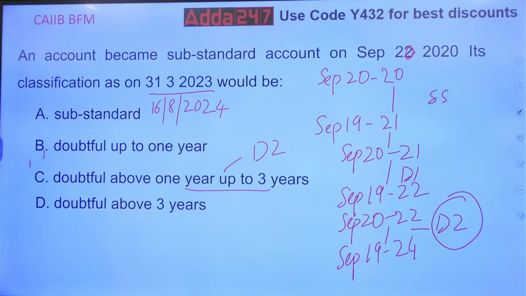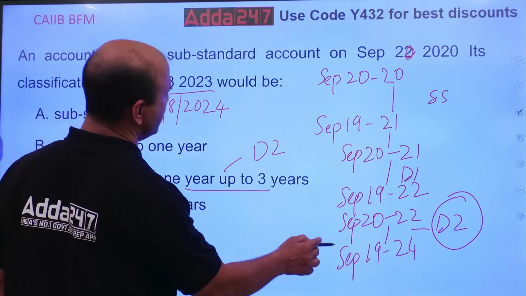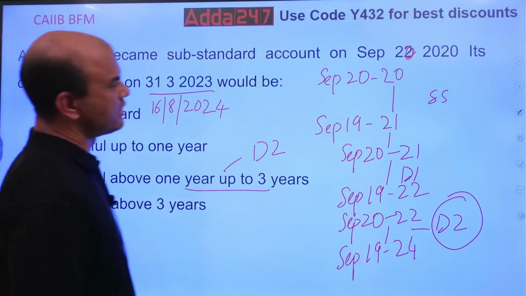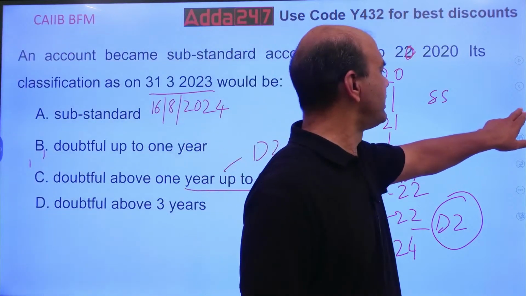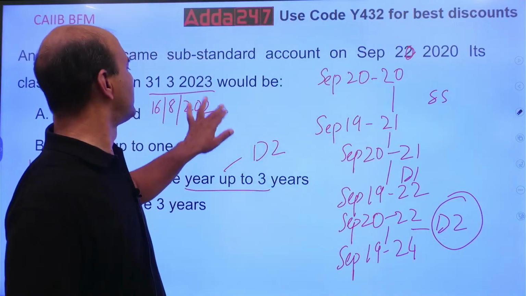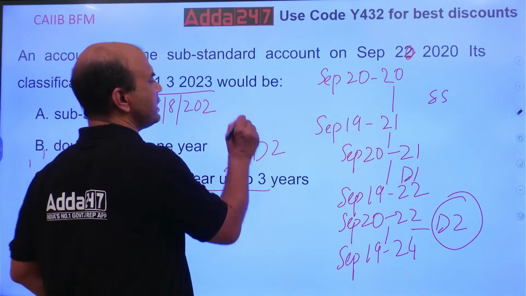So it comes over here. See this, D2 category. If I ask you the same question now, everyone, give me the answer for this. It is D2 category. Now let me ask you 2026.